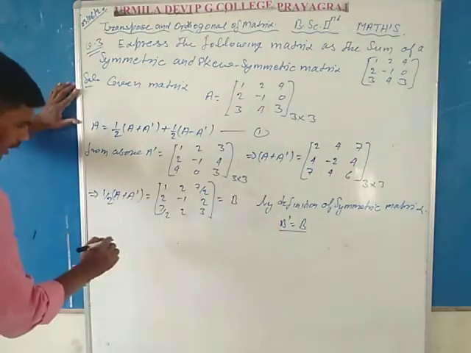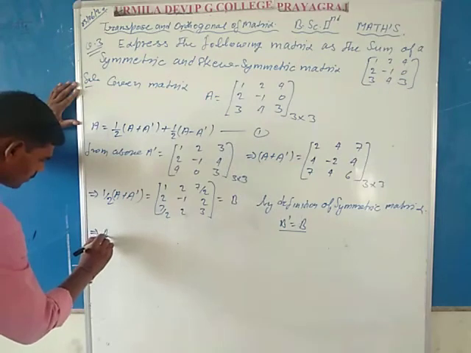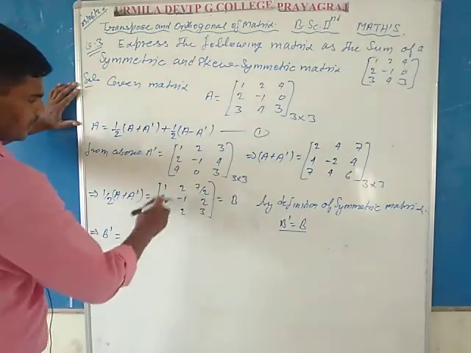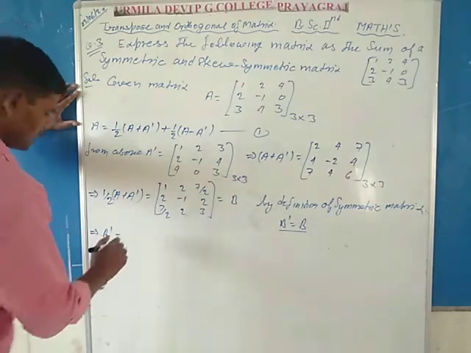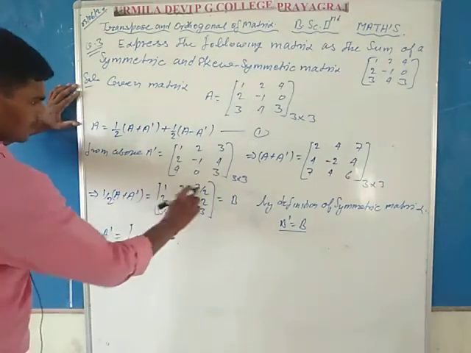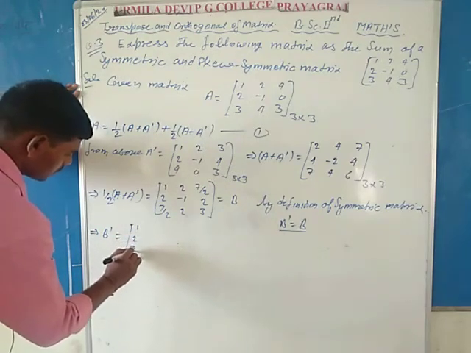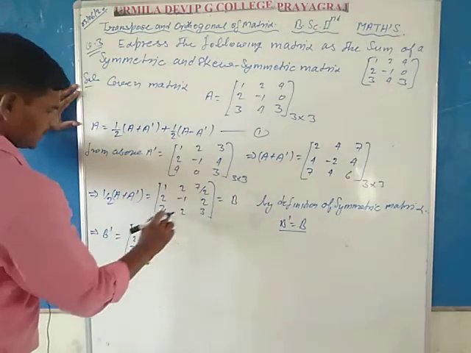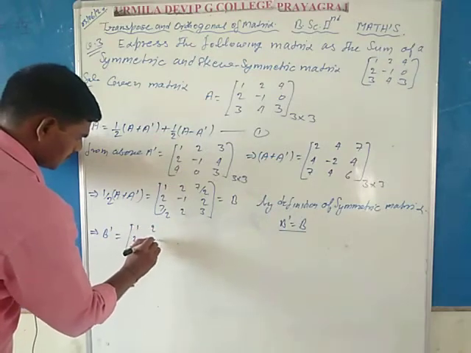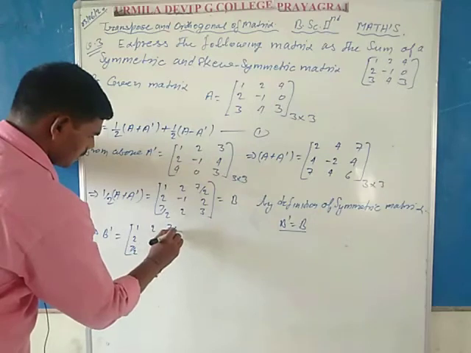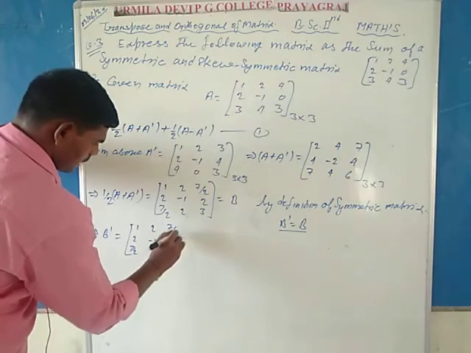So here the transpose B dash is equal to, taking this B matrix and transposing it: first row written in first column 1, 2, 7 by 2. Second row written in second column, 2, minus 1, 2. Third row written in third column, 7 by 2, 2, 3.